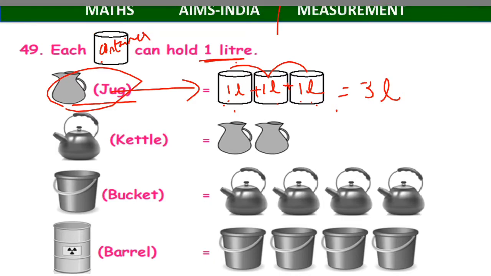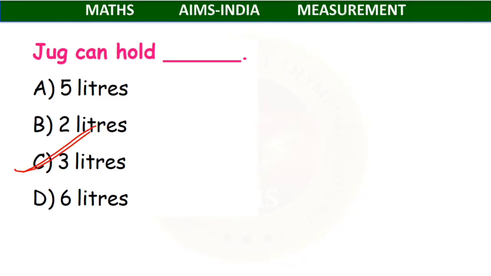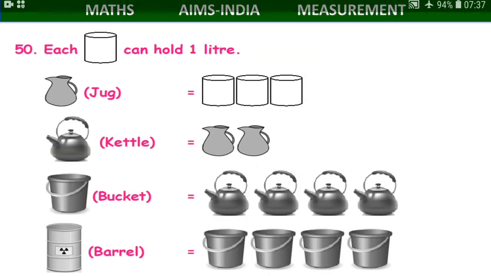Is this understood, children? Each container can hold 1 liter. Here we are having 3 containers. So the capacity of the jug will be equal to 3 liters. That is option C, 3 liters.